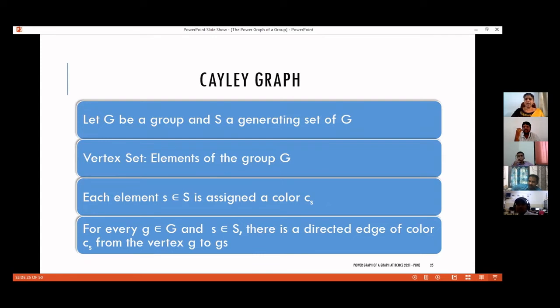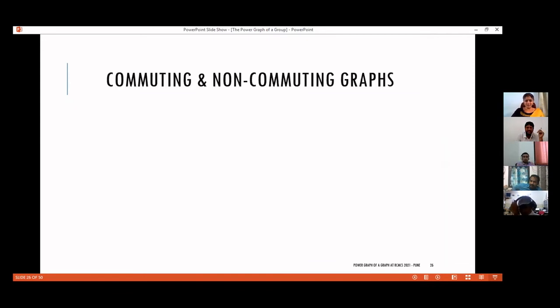Depending upon that, we have a parameter called the chromatic number, which we will be discussing in my next session if we get time. And again, an edge coloring is proper if no two adjacent edges receive the same color. So here we are giving a colored directed edge corresponding to each gs. That is the concept of the Cayley graph. So many PhDs and thousands of papers are written based on Cayley graphs. Anyway, that is not my topic of interest today.